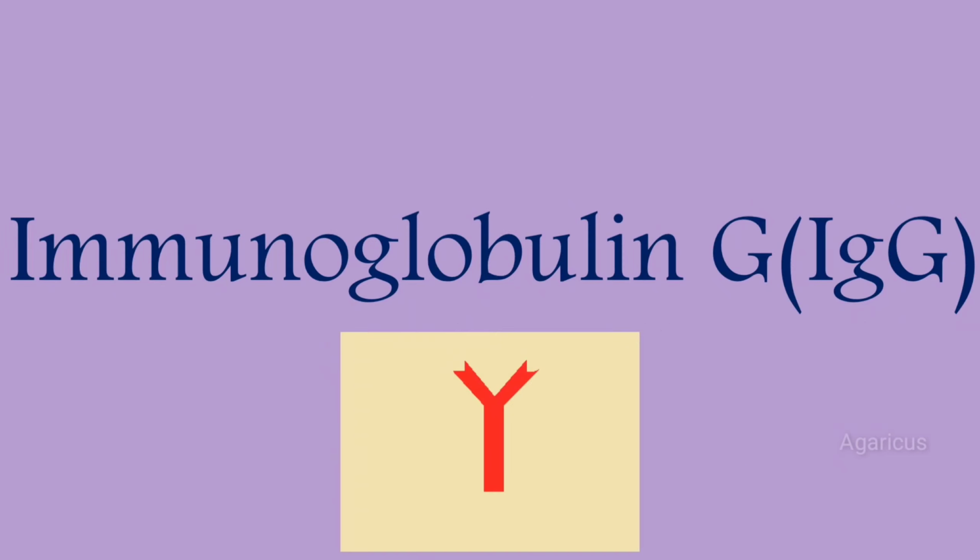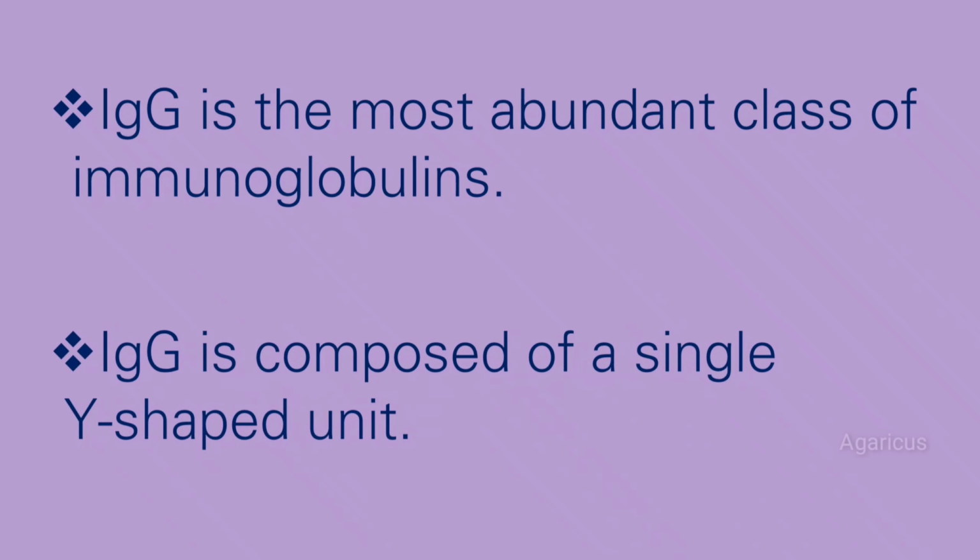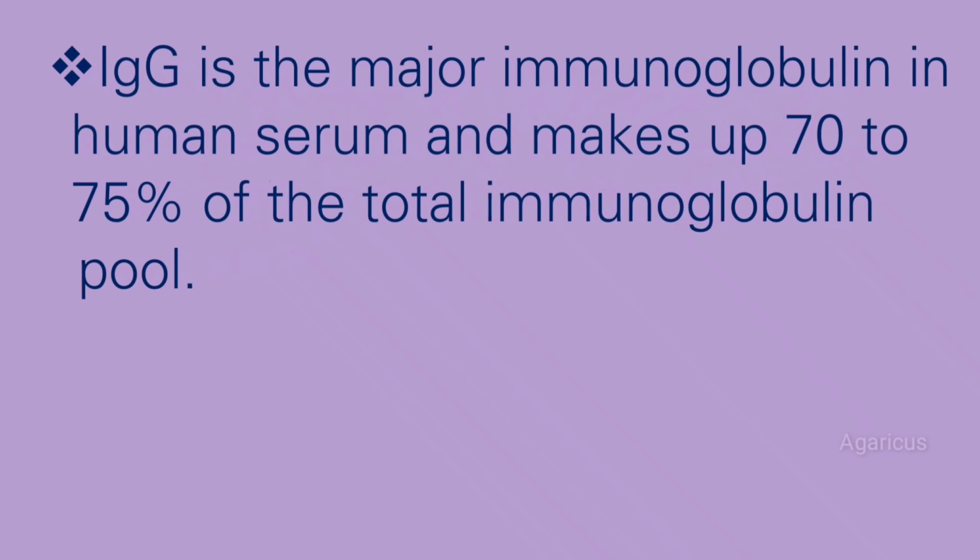First, we are discussing about immunoglobulin G or IgG. IgG is the most abundant class of immunoglobulin. IgG is composed of a single Y-shaped unit, that means monomeric unit. IgG is the major immunoglobulin in human serum and makes up 70 to 75% of the total immunoglobulin pool.